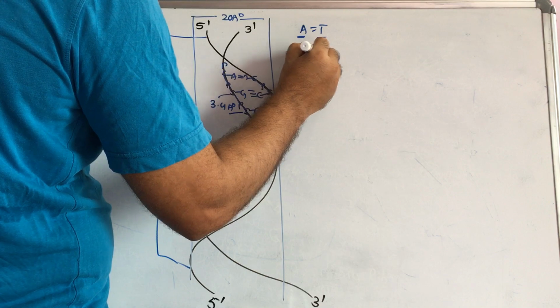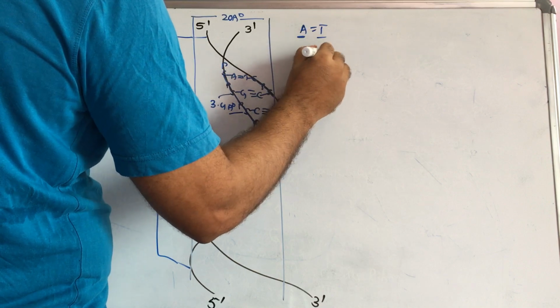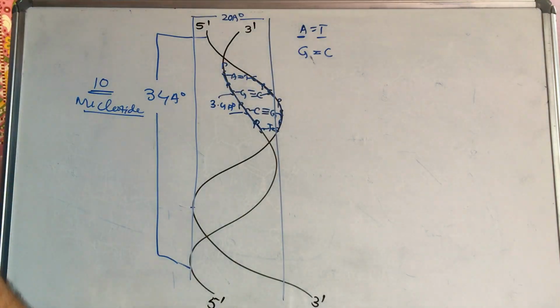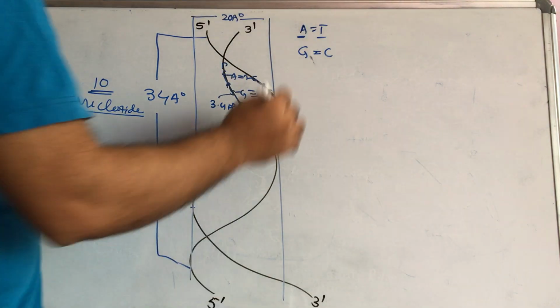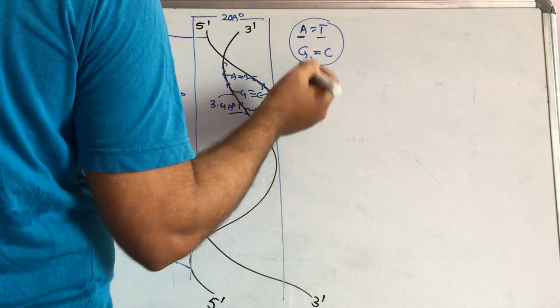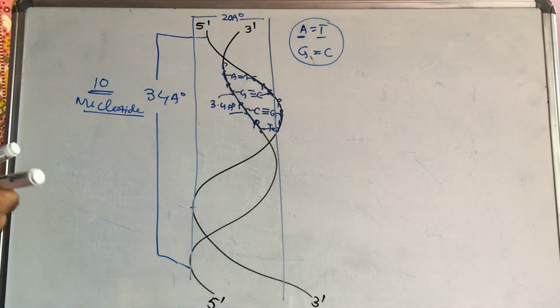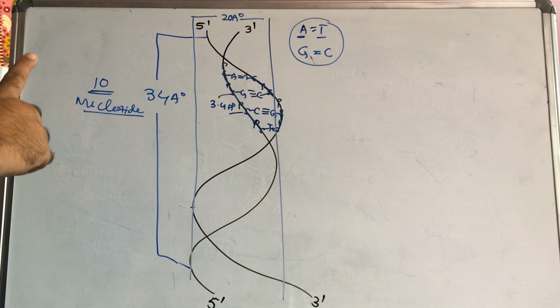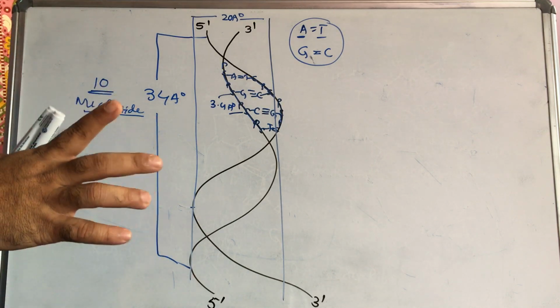Guanine is equal to cytosine, equal in number. The number of guanine is equal to the number of cytosine, but the ratio of purine bases to pyrimidine bases changes from species to species, while within one species that ratio in each cell will be the same and will not change.